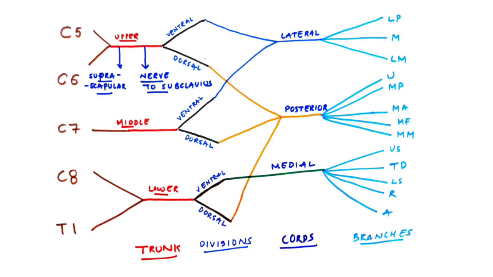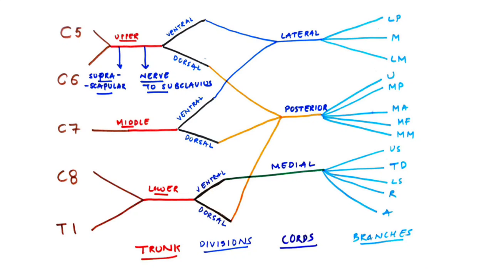Okay. So let us see the nerves. The first nerve is upper subscapular. It is similar to the lower subscapular. Both upper subscapular and lower subscapular supply the subscapularis muscle. The lower subscapular also gives innervation to the teres major muscle. The root value for upper and lower subscapular nerves is C5 and C6.